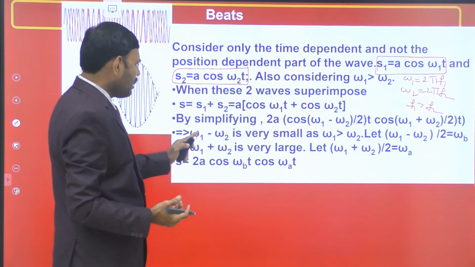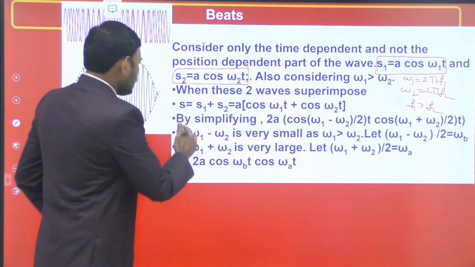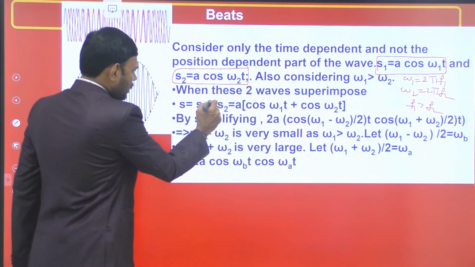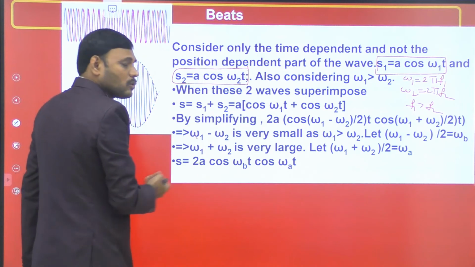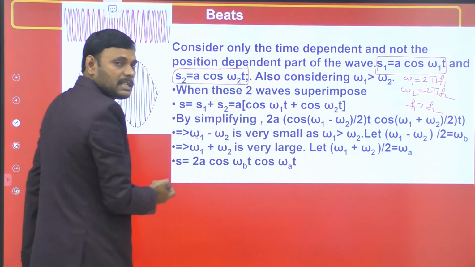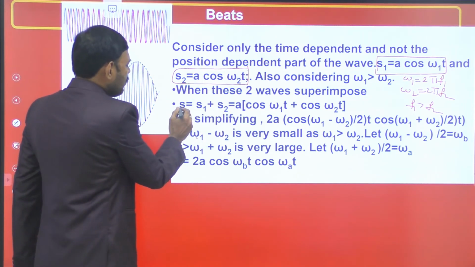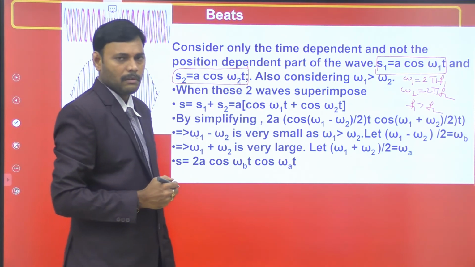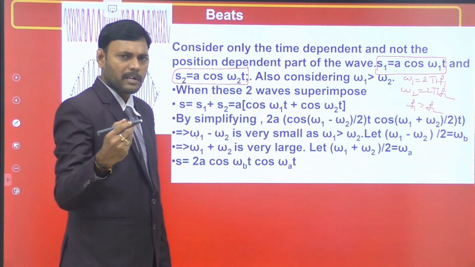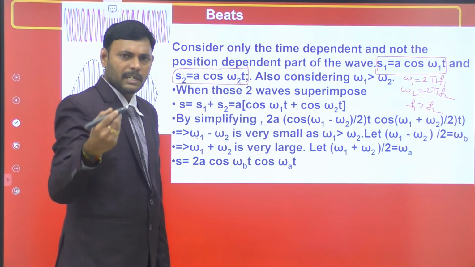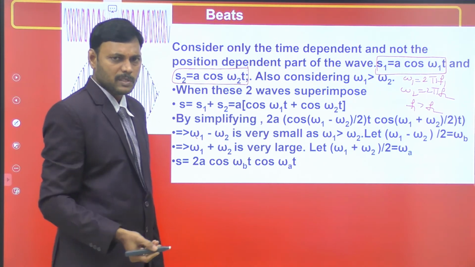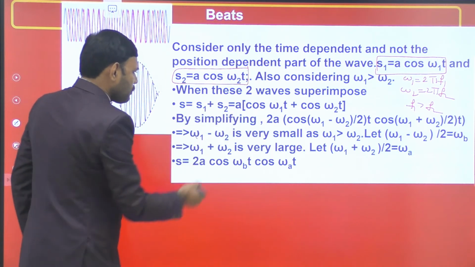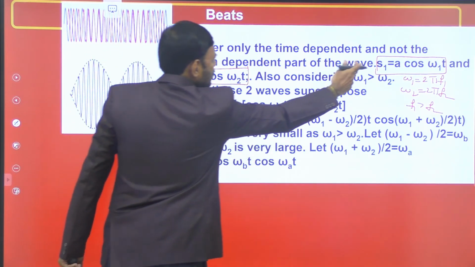When the two waves are superimposed in the ear, they produce a resultant sound wave. The resultant displacement is s1 plus s2 according to the principle of superposition. When two or more waves meet at a point simultaneously, the resultant displacement is the vector sum of the displacements. So s is equal to s1 plus s2. Add these two equations.